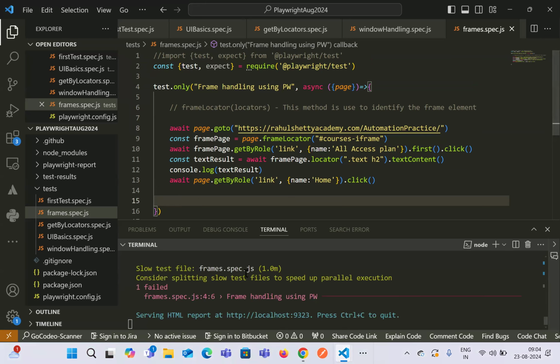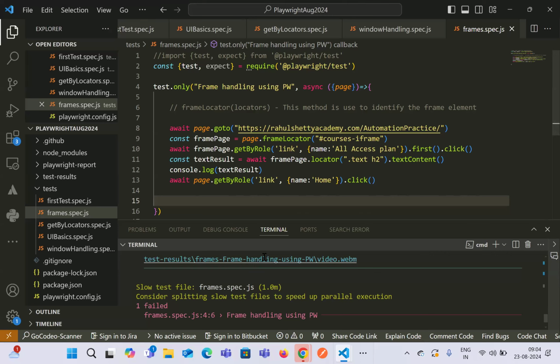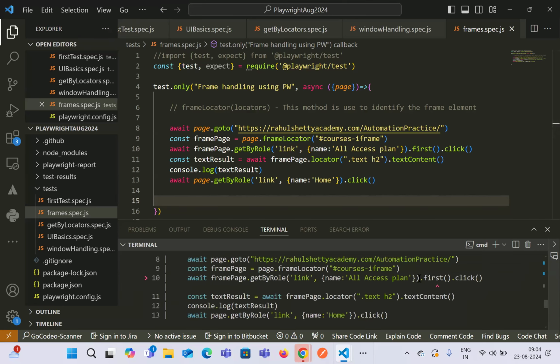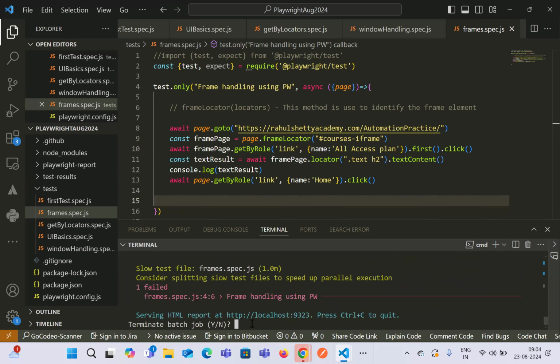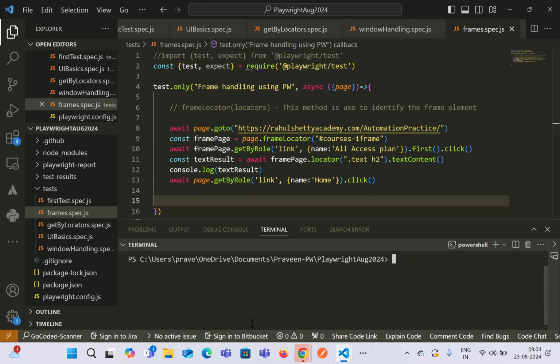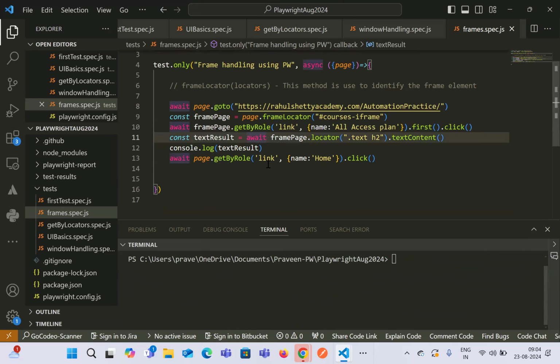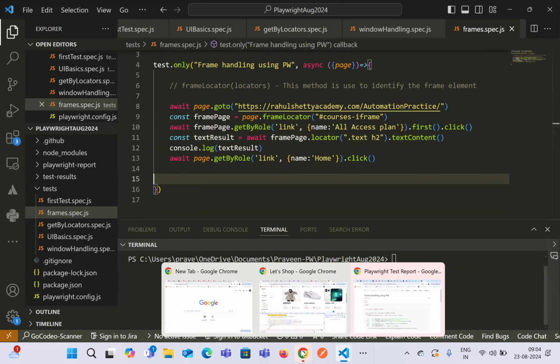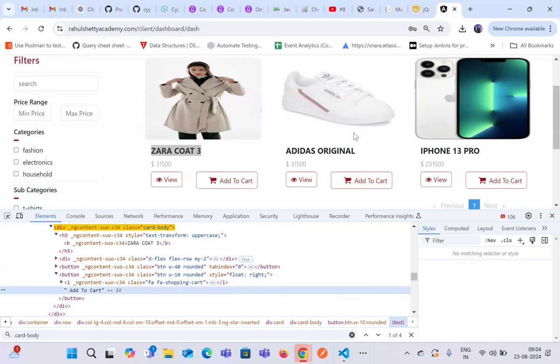One is the shadow DOM concept. See, this has failed. It is saying it is unable to identify this particular locator. So in the next session, if you can join tomorrow, we can complete shadow DOM, plus we'll complete one end-to-end test case automation for one of the applications.